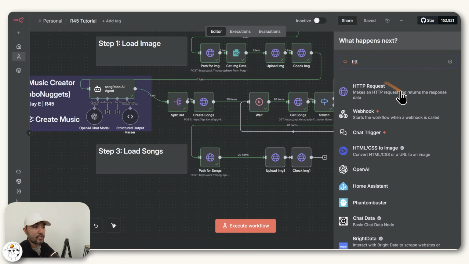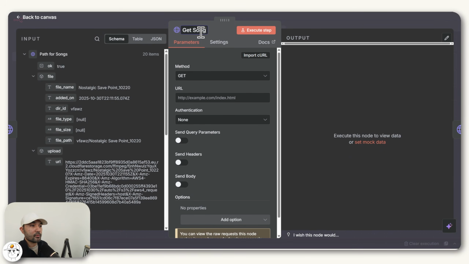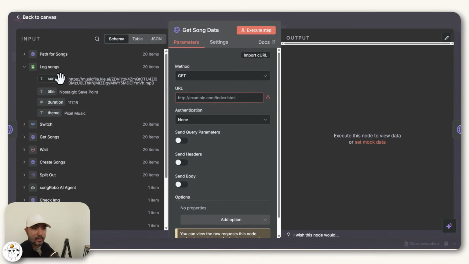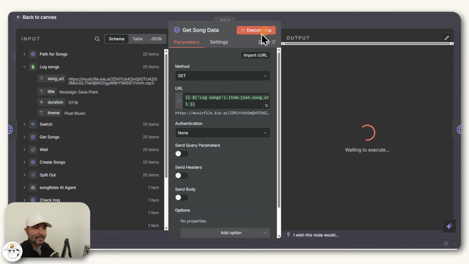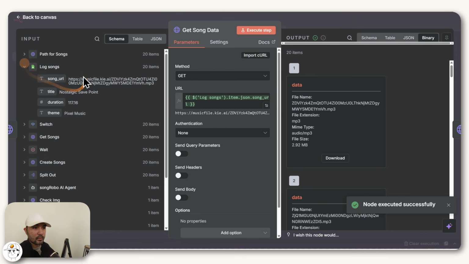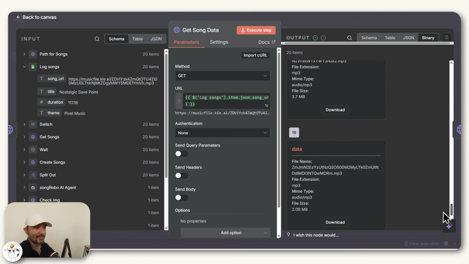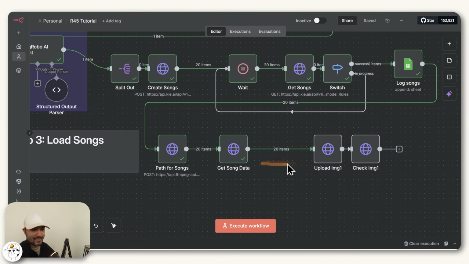It's going to be an HTTP request. Change this name to get song data just so you know what it does. And for the URL, you can just grab the URL coming from your Google Sheets node and place it there. And when we execute this step, what this node will now do is go through each of those song URLs and load their data into n8n's instance, which is why when you go to the binary tab here, you'll see 20 MP3 files now loaded into this automation. And so now these 20 items are carrying the data of those MP3 files.